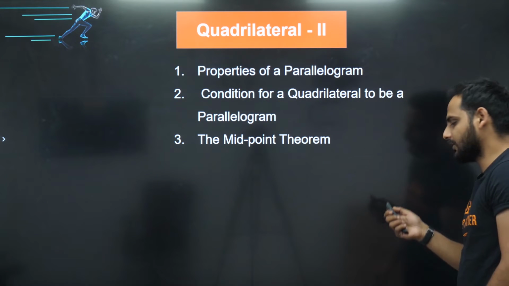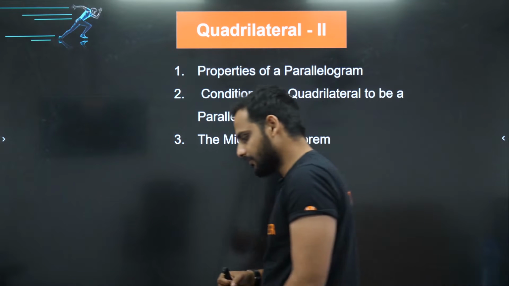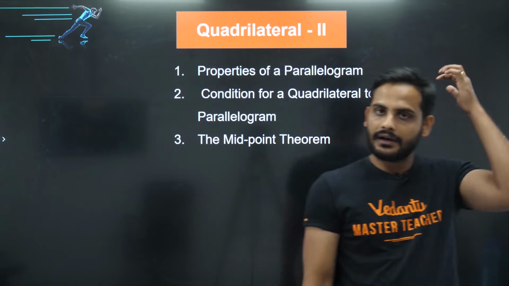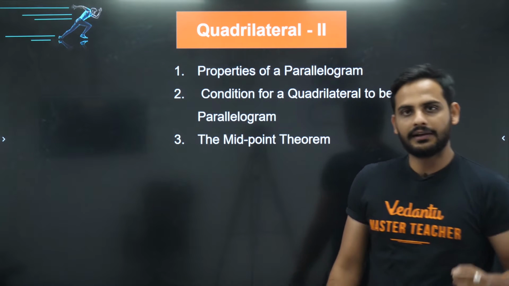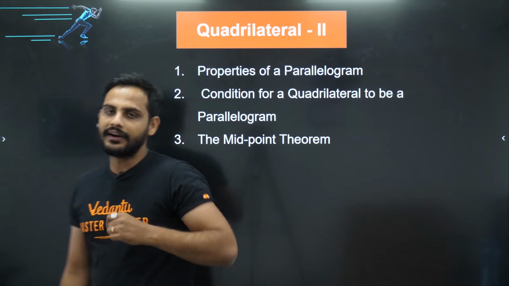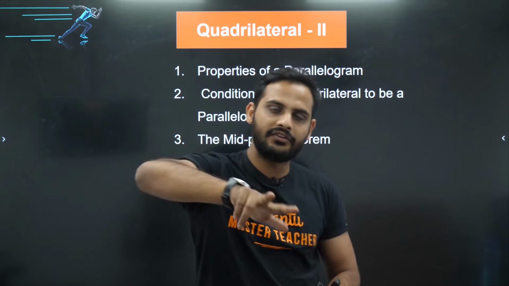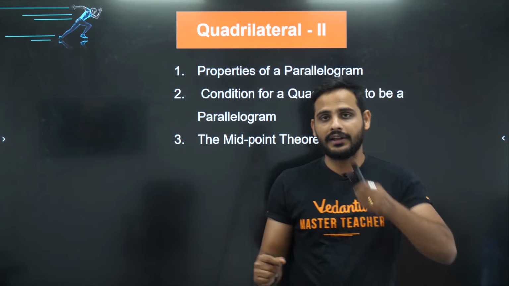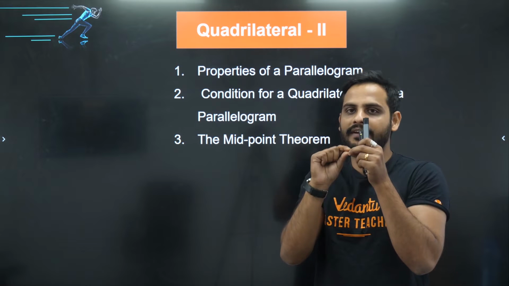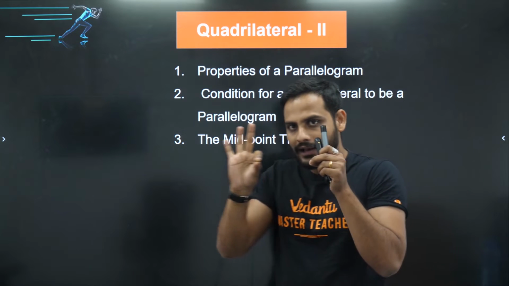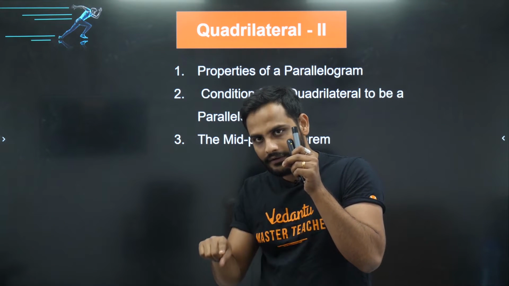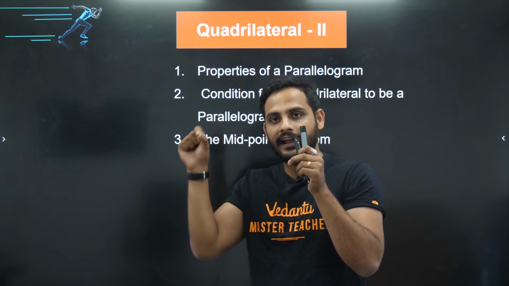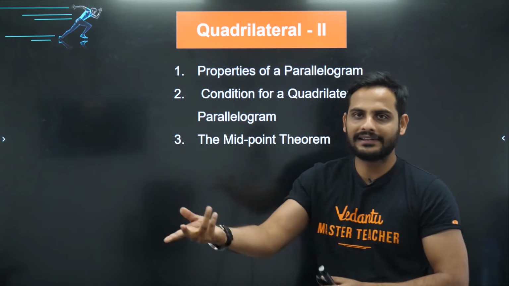Okay, and then the midpoint theorem. So we have learned the midpoint theorem. What is the midpoint theorem? It says that if we join the midpoints of two sides of a triangle, that line will be parallel to the third side and half of it. Now there is a converse of the midpoint theorem as well. The converse says that from the midpoint of any one side of a triangle, if you draw a line parallel to the adjacent side, it will intersect the third side at its midpoint. So this is called the converse.